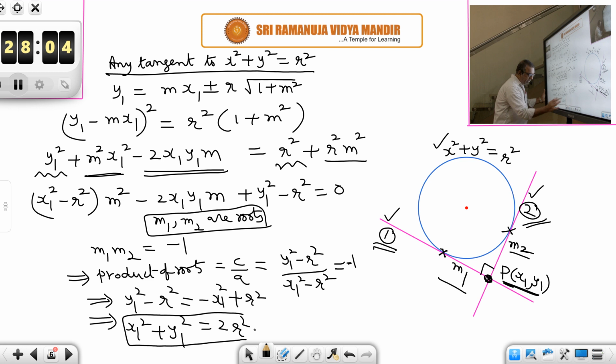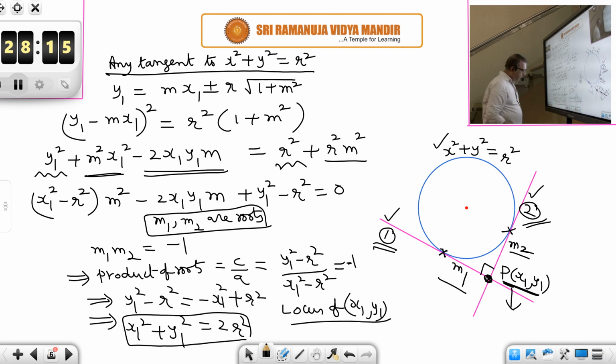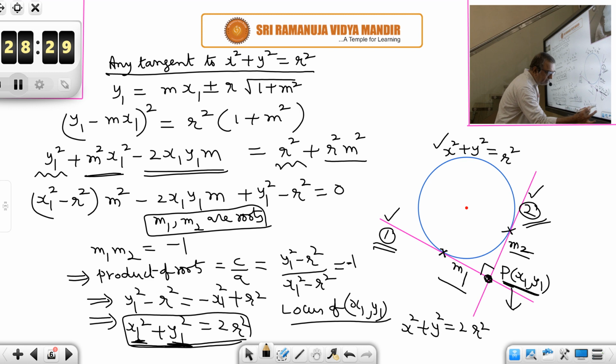So (x1, y1) is the point whose locus we want. Finally, to get the locus of (x1, y1), in place of x1 we have to put x, in place of y1 we have to put y. That means the 1 suffix you have to just remove. So x² + y² = 2r².